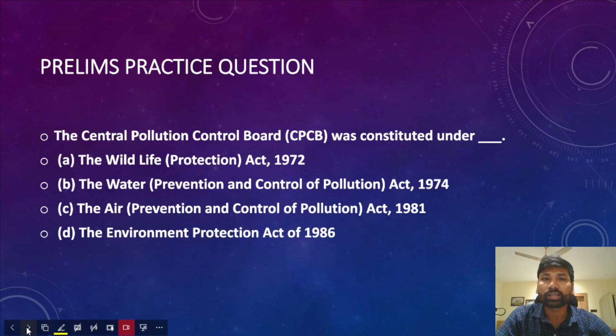The Central Pollution Control Board was constituted under which of the following acts? Please understand this is a very important question from your examination perspective. The first option is the Wildlife Protection Act 1972, the Water Prevention and Control of Pollution Act 1974, the Air Prevention and Control of Pollution Act 1981, the Environment Protection Act 1986. Which of the legislations has provided for the establishment of the Central Pollution Control Board?